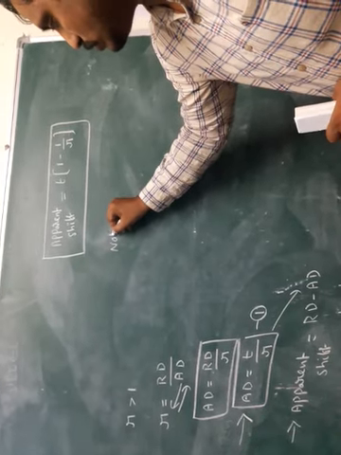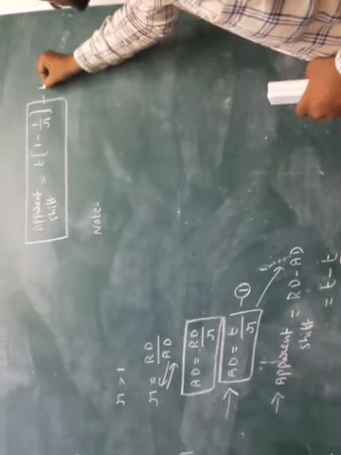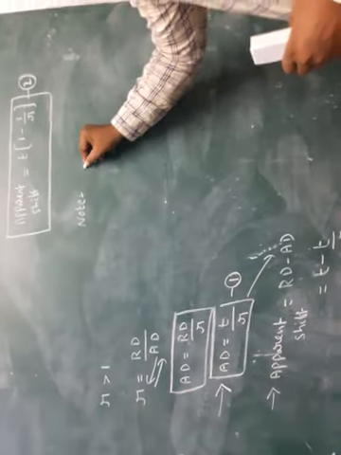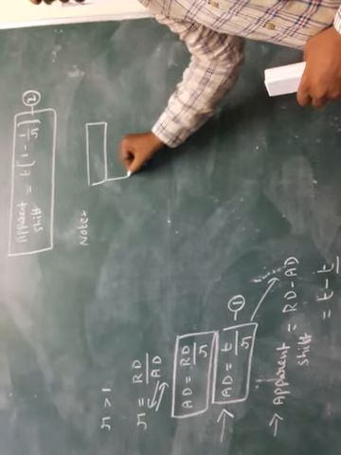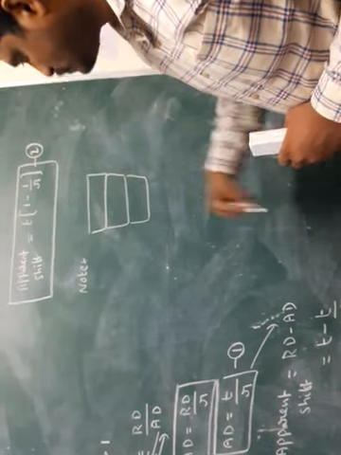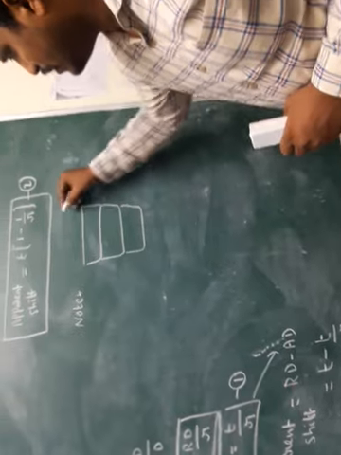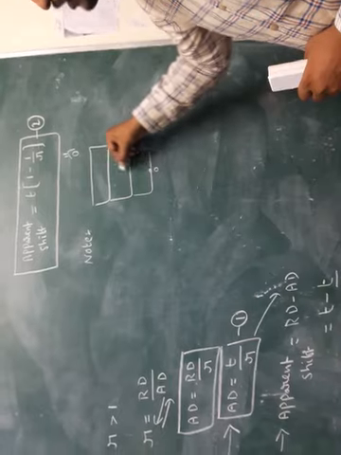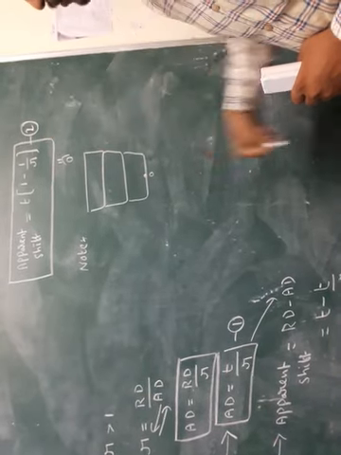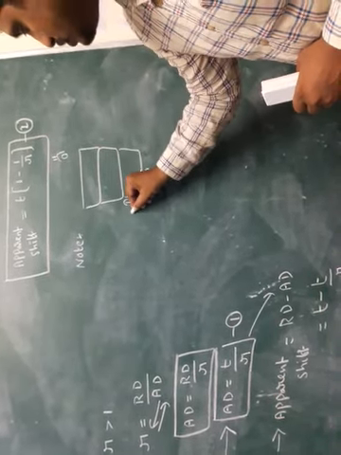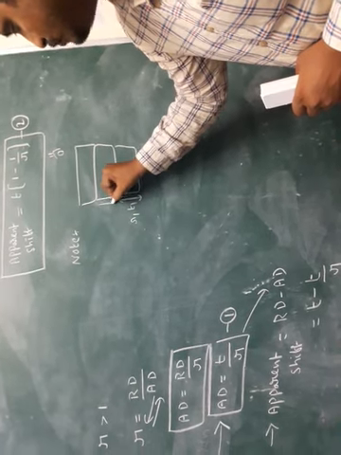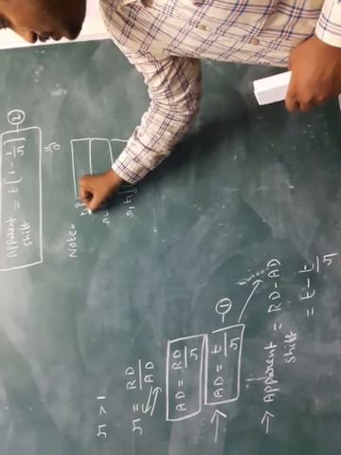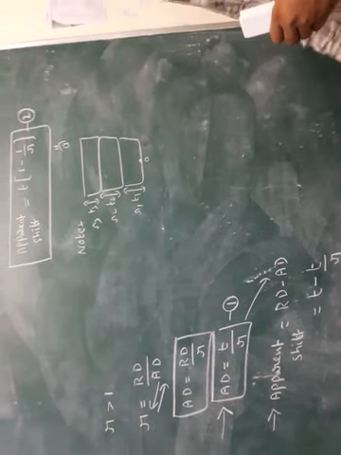Here is one note. This is equation number 2. Note: these are glass slabs. Here 3 glass slabs are there. Here the observer is there, and here the object is there. Object in denser medium, observer in rarer medium. Each slab has thickness T1 with refractive index mu1, thickness T2 with refractive index mu2, and thickness T3 with refractive index mu3.